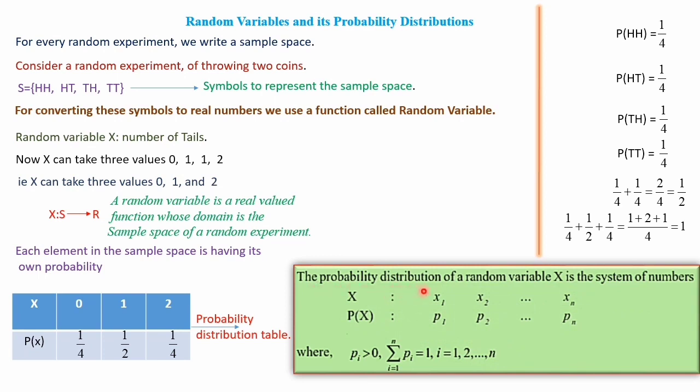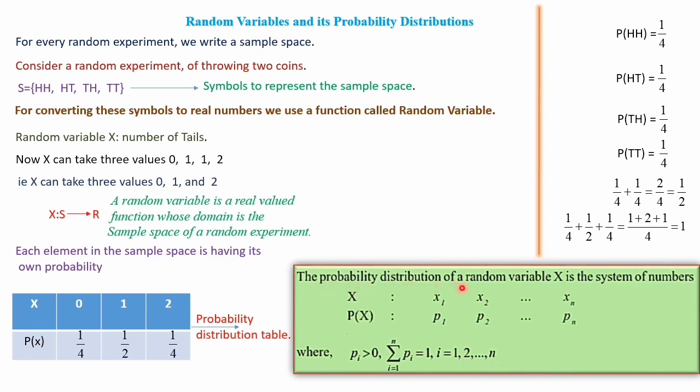The probability distribution of a random variable x is the system of numbers x1, x2, etc. up to xn, with corresponding probabilities P1, P2, P3, etc. Pn, where Pi is greater than 0, such that sigma i equal to 1 to n of Pi, the sum of the probabilities, is 1. Here i takes the values 1 to n. So this is the probability distribution.